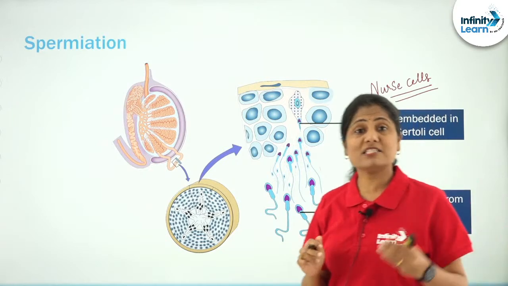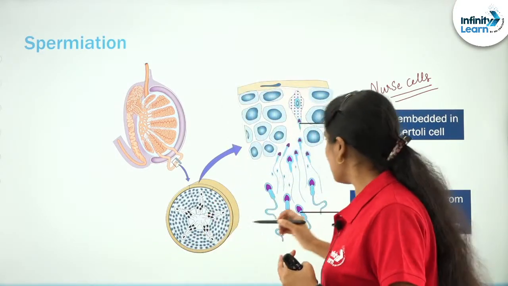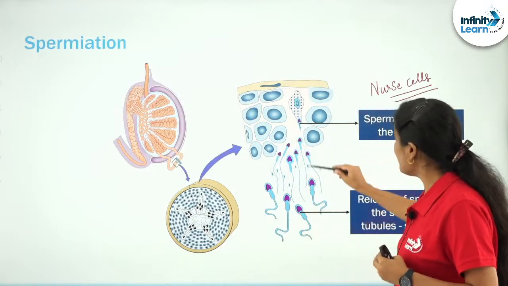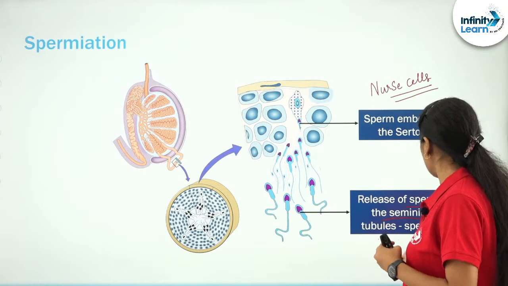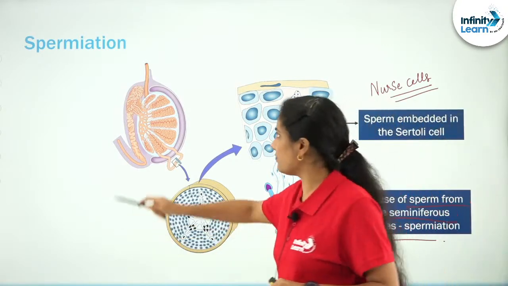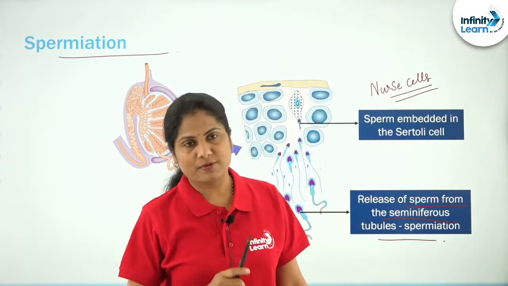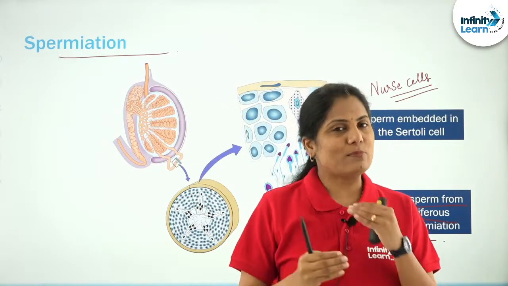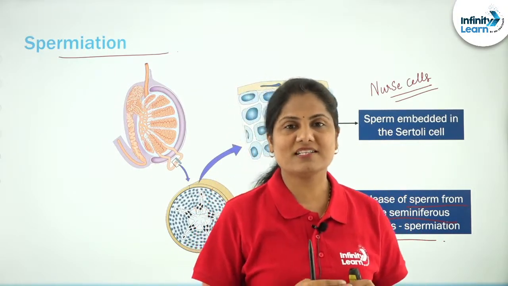They are the ones which are helping with the nourishment of the sperm. So as you can see, they are embedded here and they are released. Once the release of the sperm from the seminiferous tubules takes place, what are we referring to it as? It is called spermiation. So lots of rhyming words here, pay attention, it's quite easy if you're trying to understand, right?